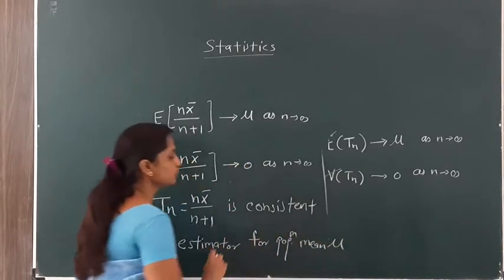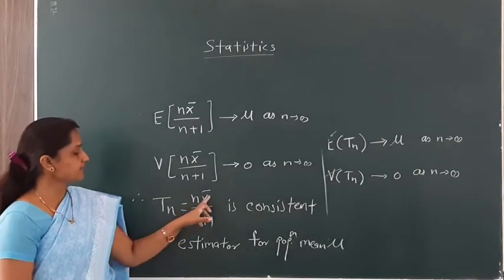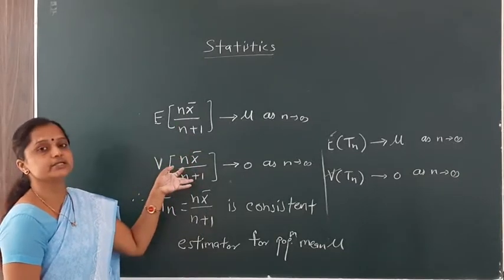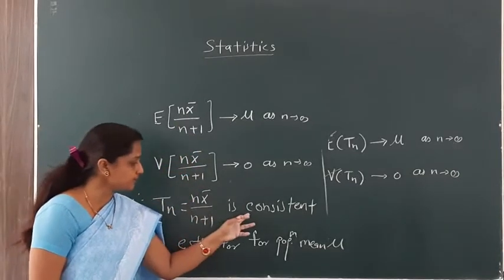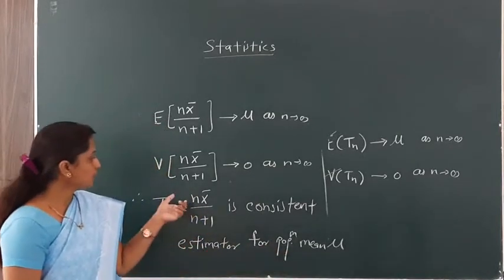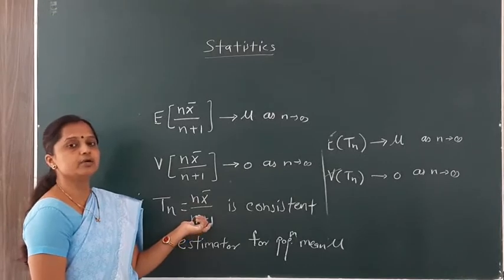This is what we have to show. For our estimator n x bar divided by n plus 1, these two conditions are satisfied. Hence it is a consistent estimator for the population mean mu. But only if we calculate the expected value of this quantity, it is not equal to mu.